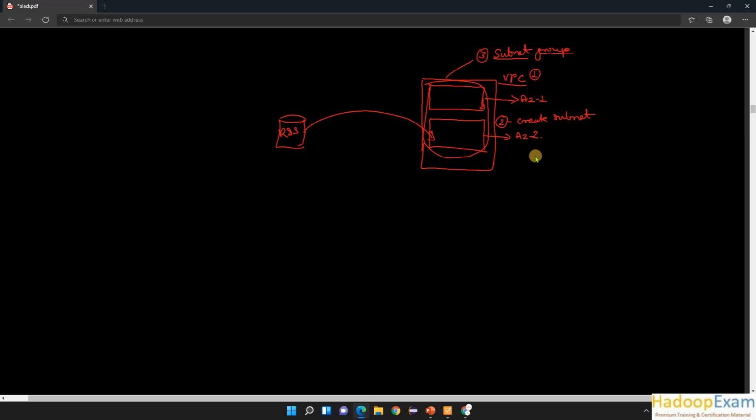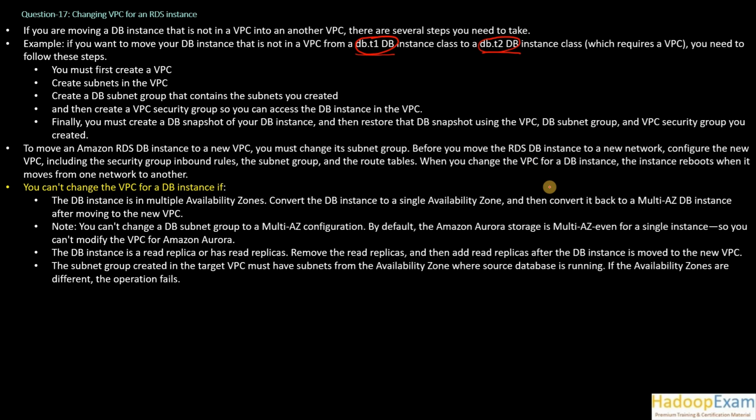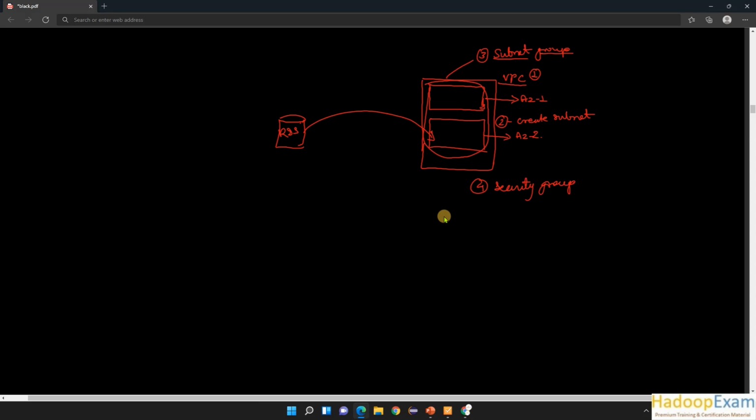Now you need to create a security group. The fourth step is the security group you need to create. Those are instance level. Here it says in the VPC, but you can access DB instances because this is for the DB instance. Finally, you must create a DB snapshot for your DB instance. Now you want to move this, so the fifth step is to create a snapshot.